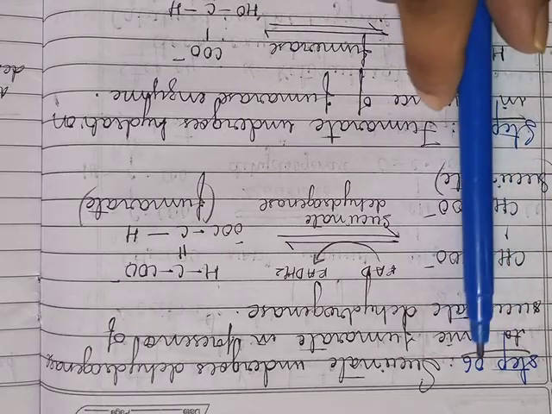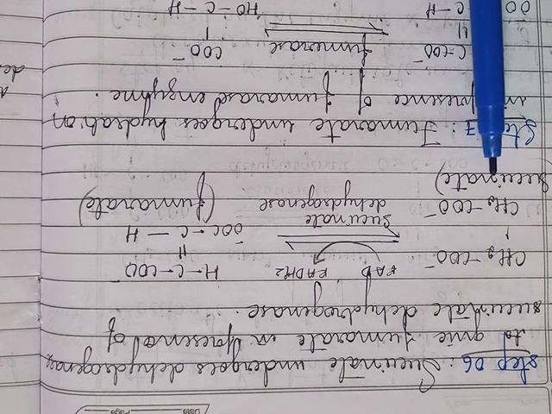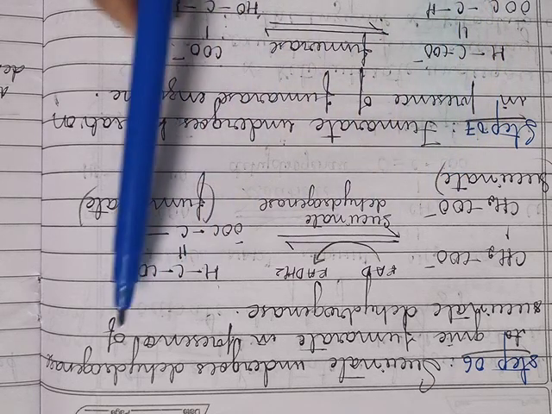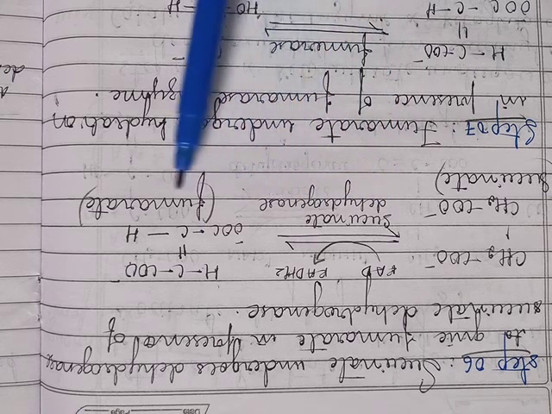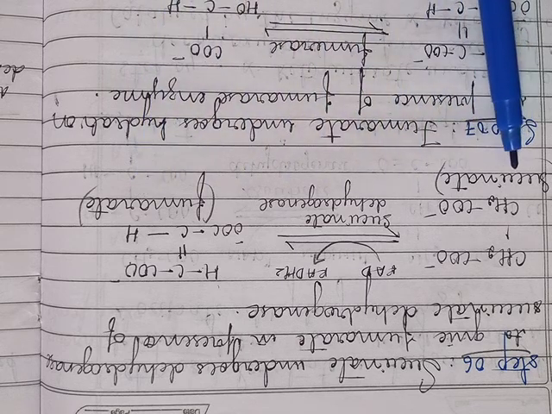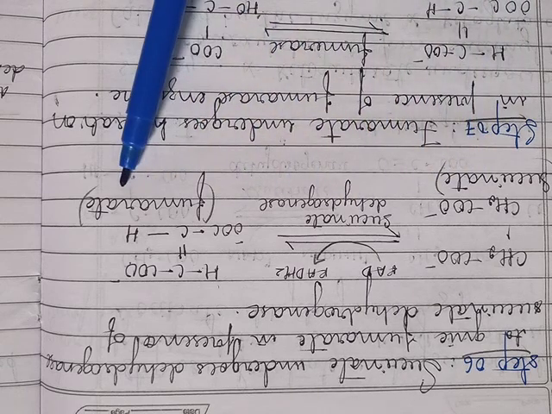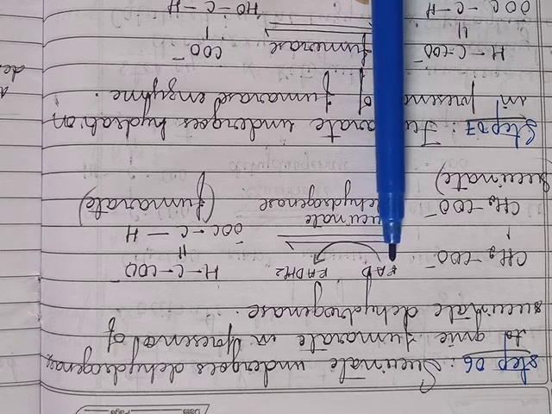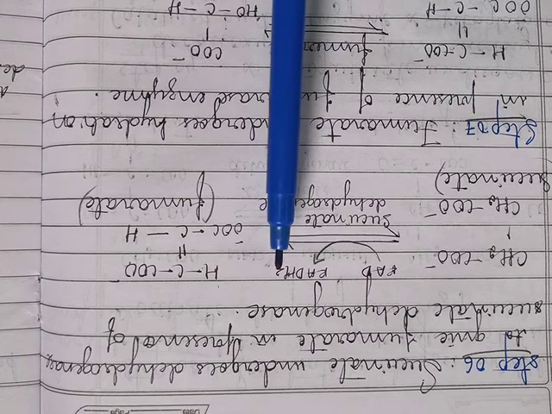So in step 6, the succinate which is formed in step 5 undergoes dehydrogenation in the presence of the enzyme succinate dehydrogenase to form fumarate. In the presence of succinate dehydrogenase, the FAD gets reduced into FADH2.